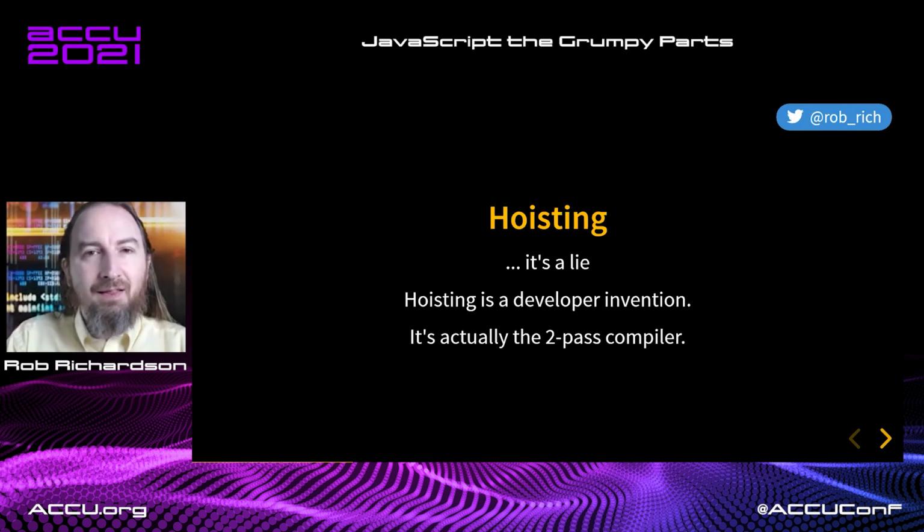As we understand the compiler, now we can understand how variable hoisting works. Well, the lie that we tell ourselves so that we can believe about variable hoisting. It is a really helpful mechanism that we've invented to understand JavaScript's behavior, but variables don't actually get hoisted. Rather, they get defined in that first phase of the compiler.